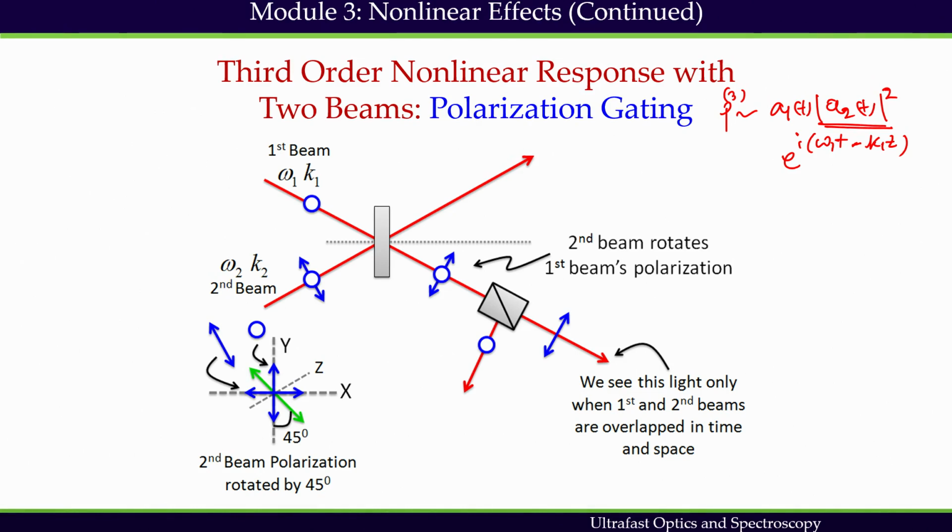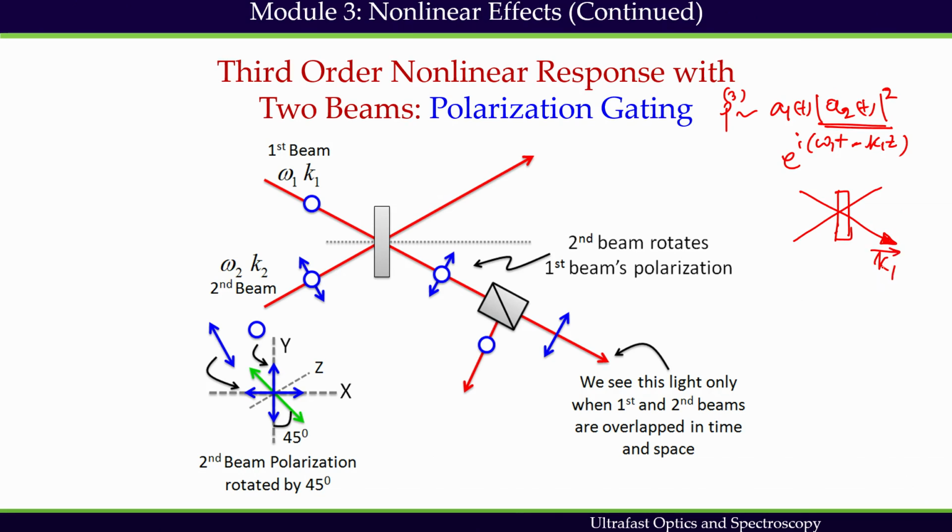Polarization gating involves two input beams propagating in non-collinear geometry. One beam's polarization is rotated at 45 degrees to the other. That's the configuration we take, because we have said that the new beam which is created in two beam coupling is going to be traveling along the same direction as the input beam, this k1 input direction.